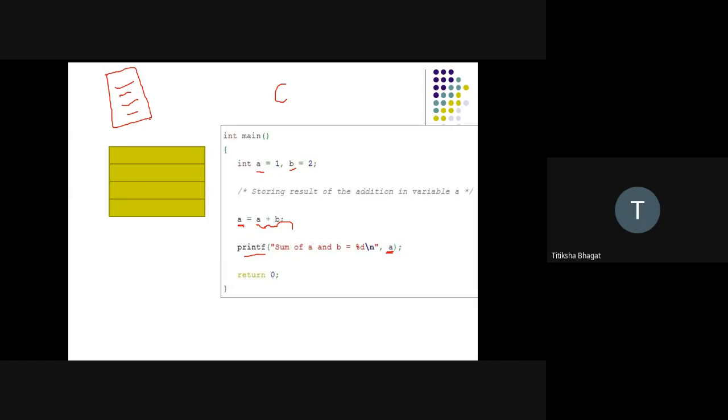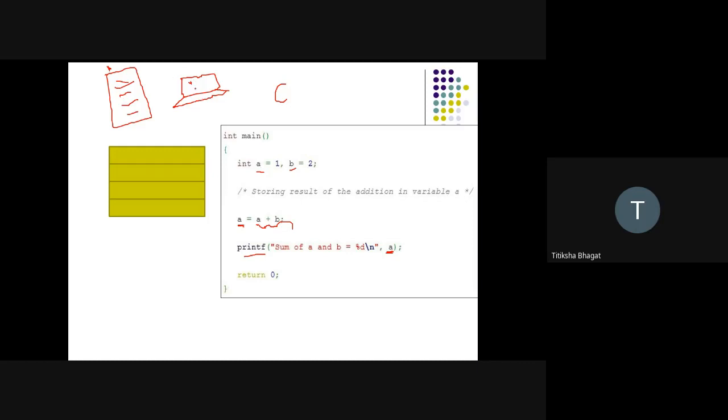Whatever you write, that will be executed by the computer, because a computer cannot perform things by itself. If you want that my computer should do A plus B, then we have to write a program. This is our program to perform A plus B.